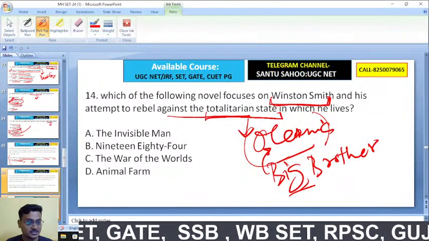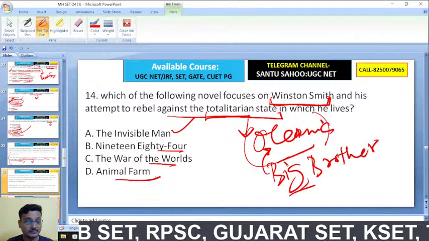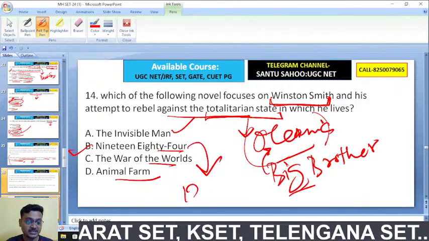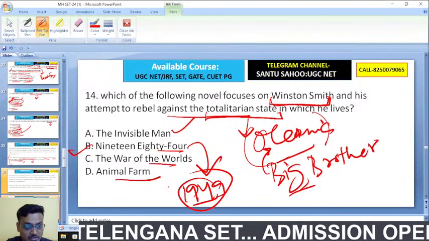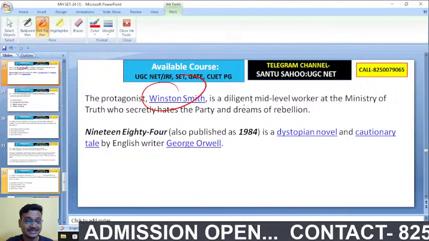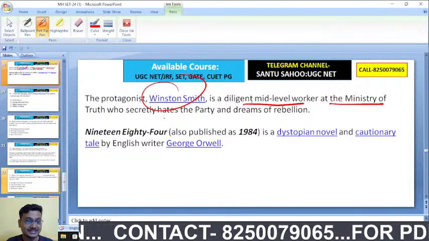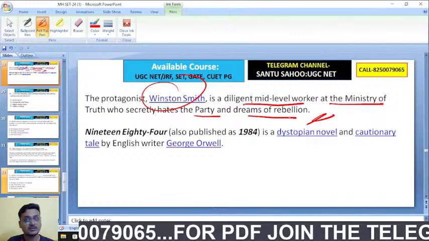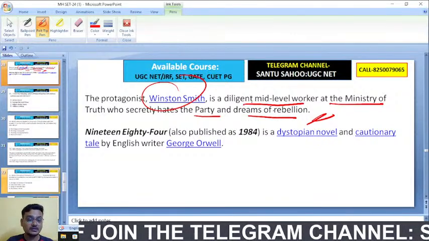Which novel is this? Invisible Man, Ralph Waldo Emerson, 1984, The War of the Worlds, Animal Farm. It is 1984, a dystopian political novel published in 1949. So B is the right answer. Here is the explanation: the protagonist Winston Smith is a diligent mid-level worker at the Ministry of Truth who secretly hates the Party and dreams of rebellion against the totalitarian state called Oceania.